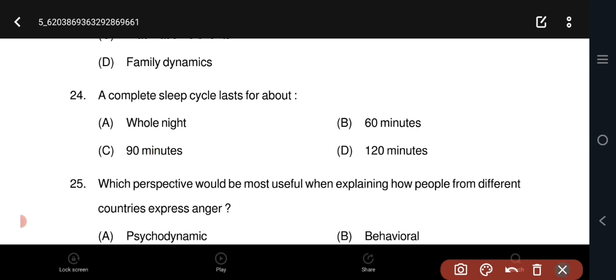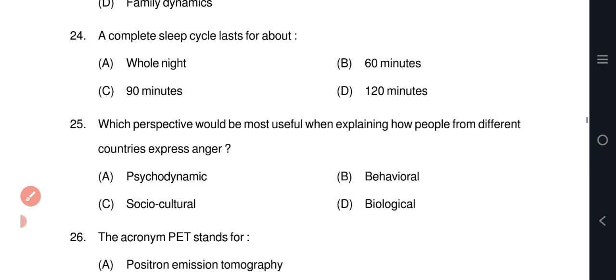Question number 25. Which perspective would be most useful when explaining how people from different countries express anger? Option C, socio-cultural. The socio-cultural perspective emphasizes the role of cultural and social factors in shaping behavior and emotions. This perspective would be most useful in explaining how people from different countries express anger, as it takes into account cultural norms, values and practices that influence emotional expression.